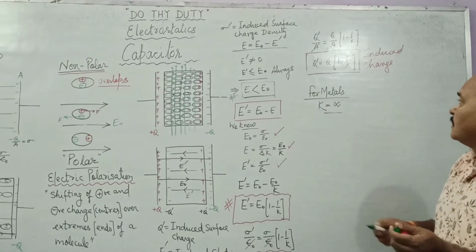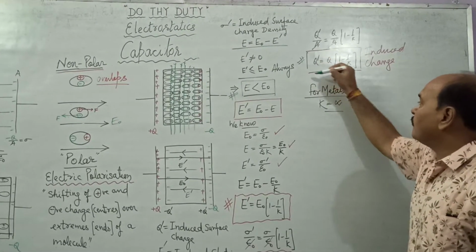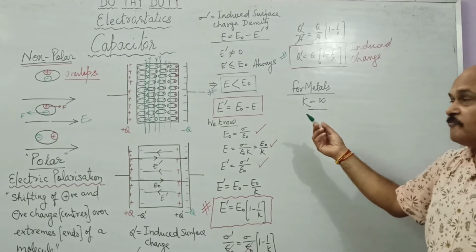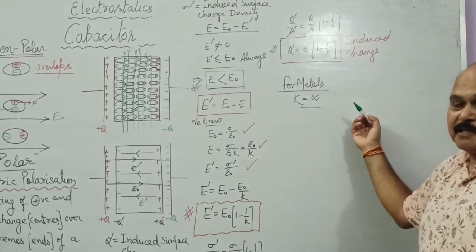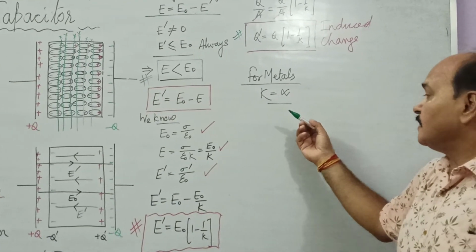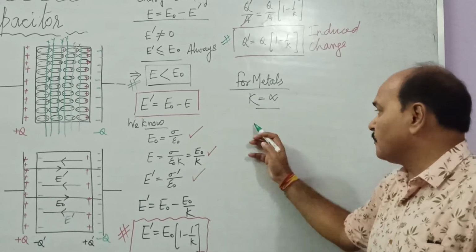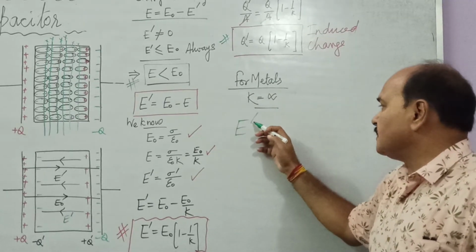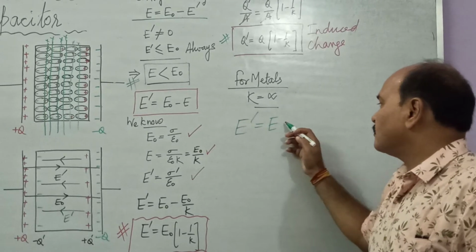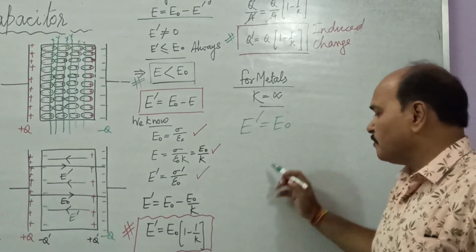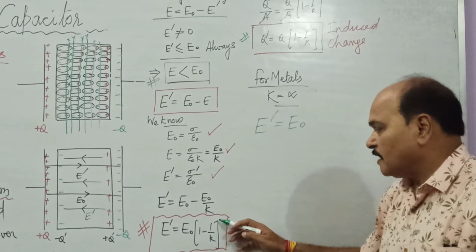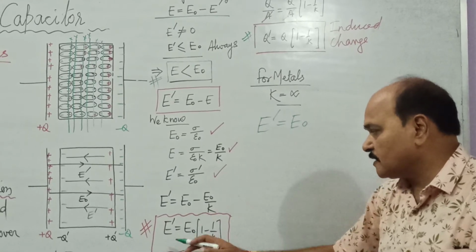Well, for metal, let us understand the effect of metal. For metal, K is infinite. Dielectric constant of metal is infinite. And if we substitute here K is equal to infinite, what is E dash? This E dash is going to be E naught. Why? Because K is infinite and 1 upon infinite is 0. That means E dash is equal to E.